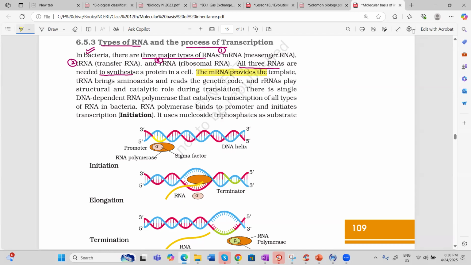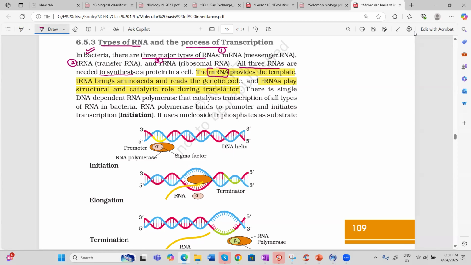Messenger RNA will provide the template. Transfer RNA will bring amino acid and read the genetic code. Ribosomal RNA will play structural role. Please learn structural role and catalytic role during translation. So you should know what each and every RNA is doing.